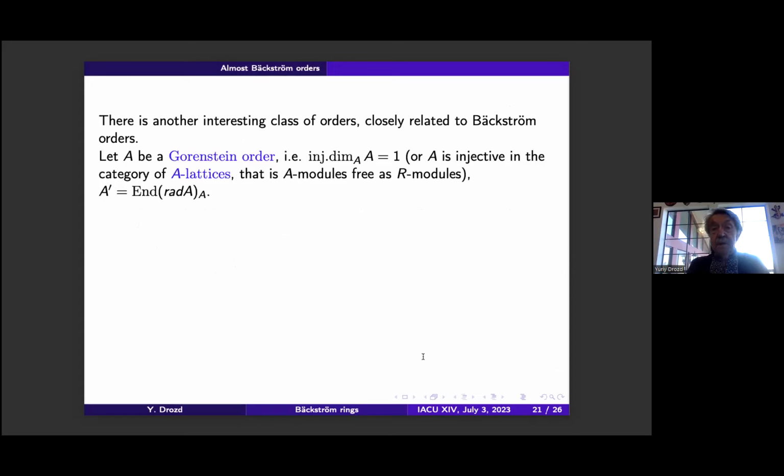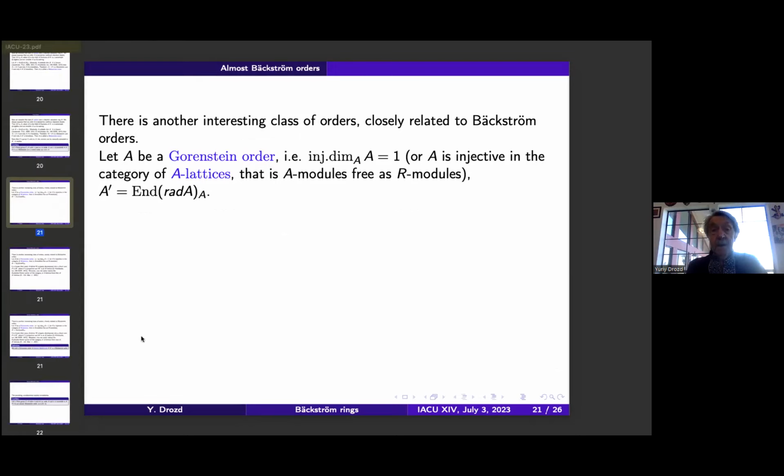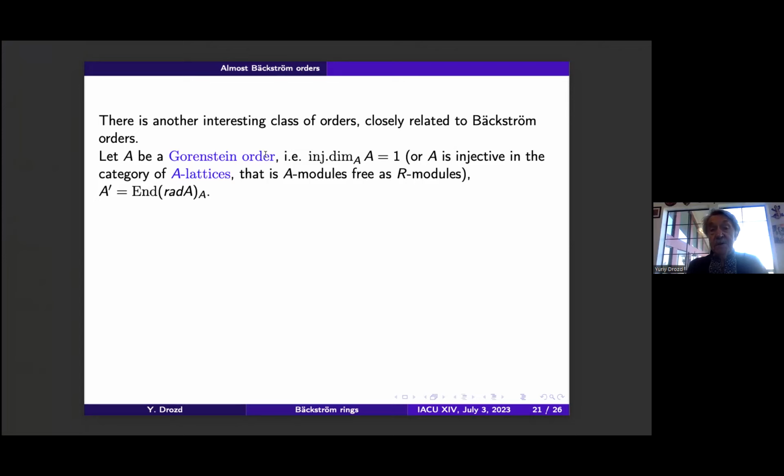There is another interesting class of orders closely related to Backström orders. I recall that a Gorenstein order is such that its injective dimension of itself is 1. It means that A is injective in the category of A lattices, of A modules which are free as R modules, finitely generated free R modules.